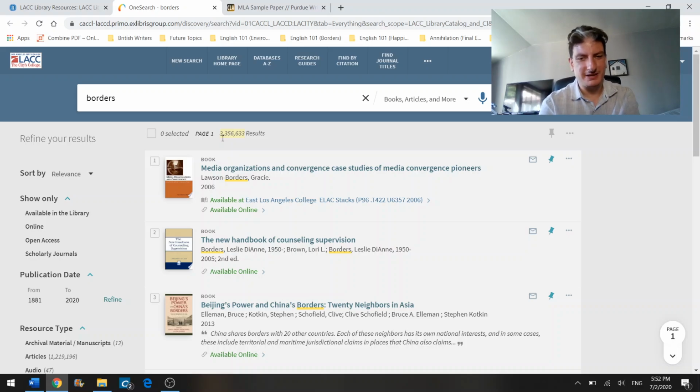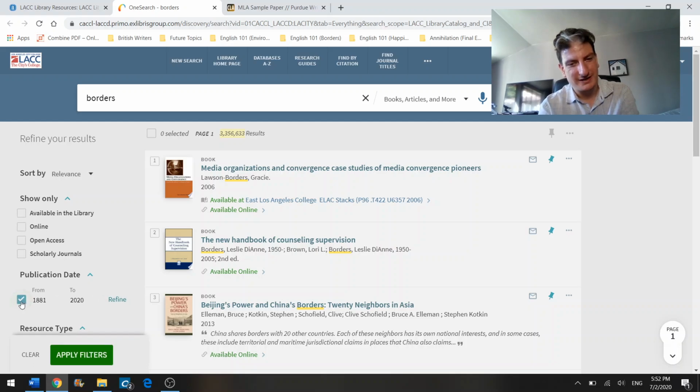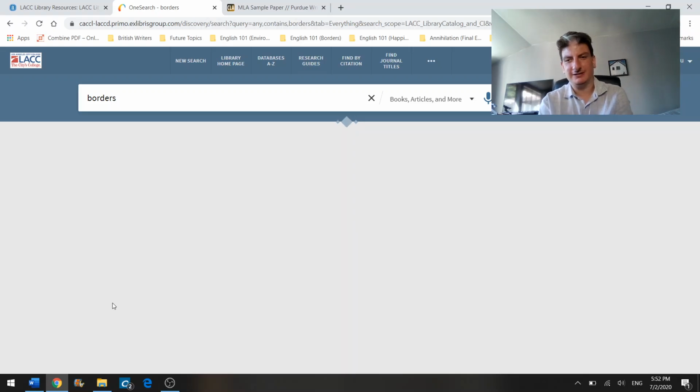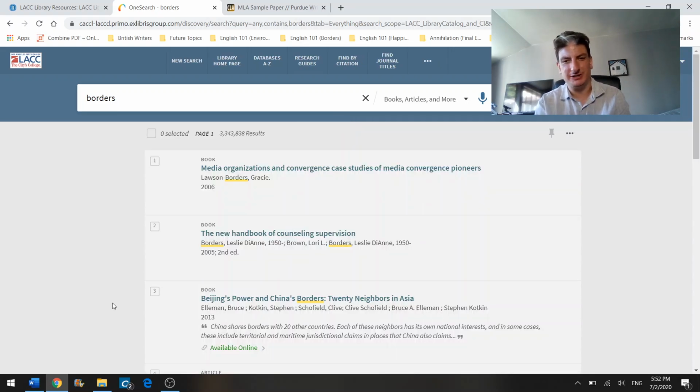If you want to make it shorter, you can always go to scholarly journals, open access, available in the library, which we can't do. But look at the publication date. It says from 1881 to 2020. So we are going to refine this here, and refine just means that we're going to change it.